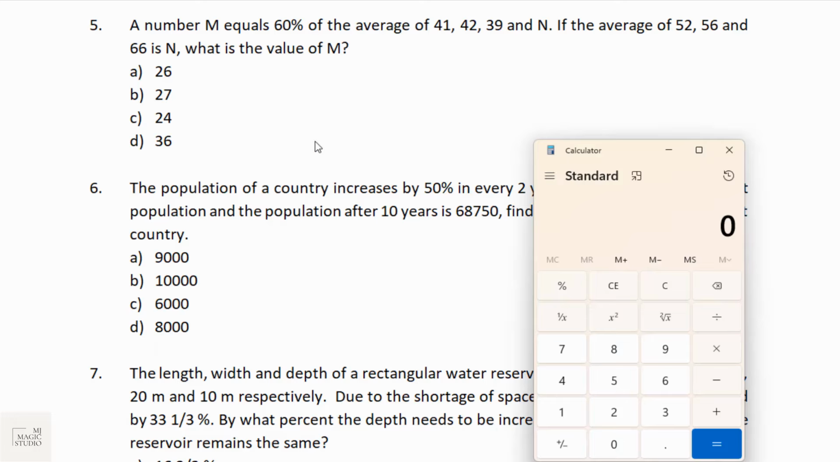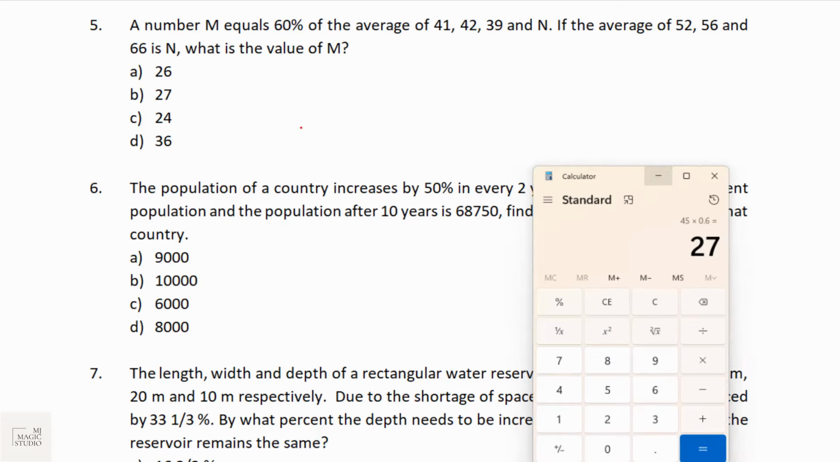Then where is my calculator? If the average of 52 plus 56 plus 66 is n, that means the value of n is 58. 58 plus 42 plus 39 plus 41 is 180, divided by 4, then the average comes to 45, and m is 60% of 45, so into 0.6. So the value of m should be 27.